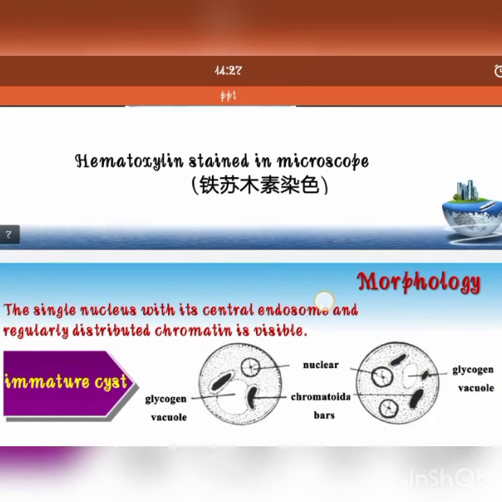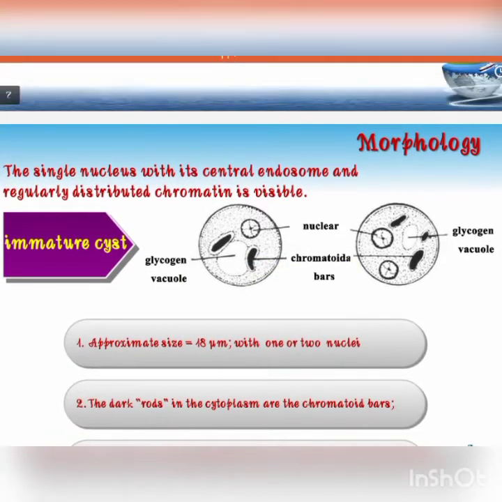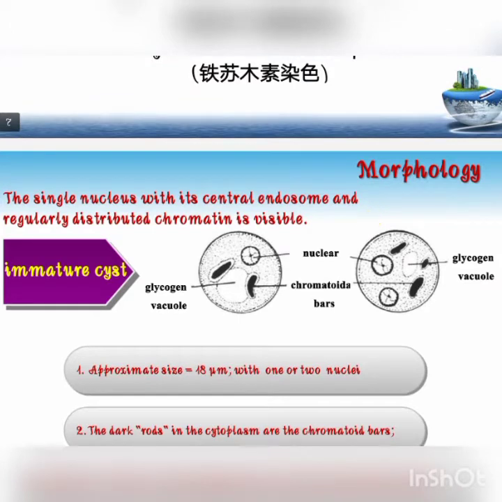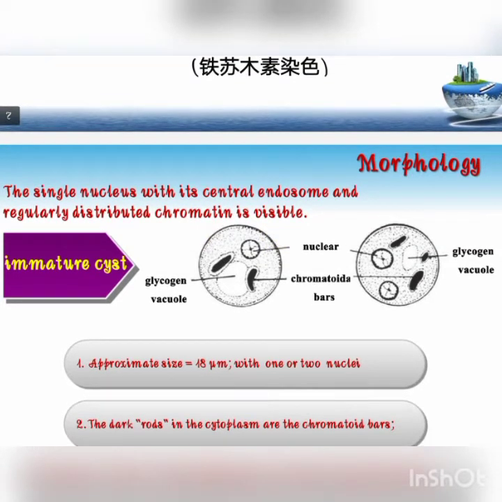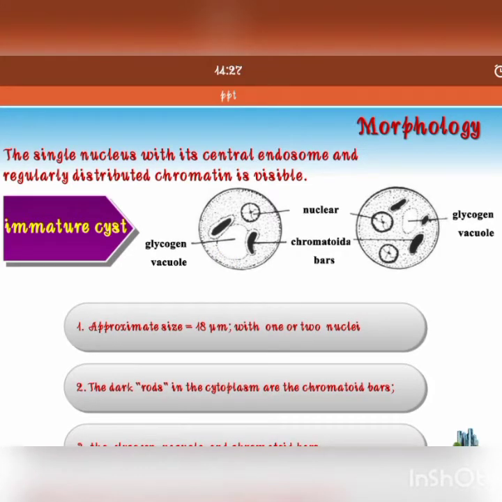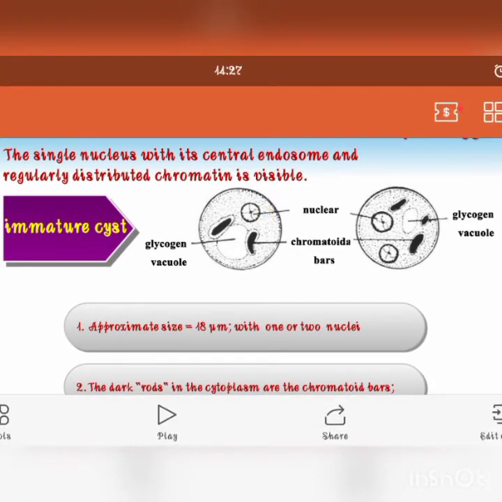And next we'll go to the pre-cystic stage or immature cyst. This has a single nucleus with its central endosome, and regularly distributed chromatin is visible. So you can see the chromatoid bars which are stained dark, and a glycogen vacuole, and also the single nucleus. Sometimes there may also be a double nucleus.